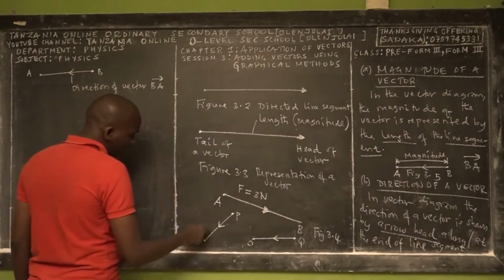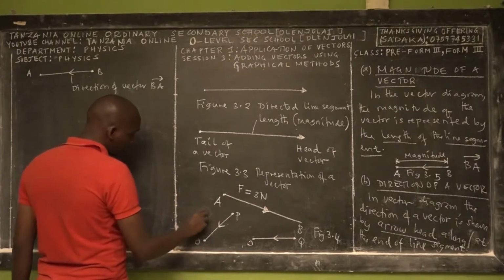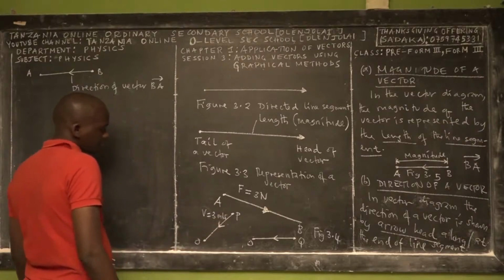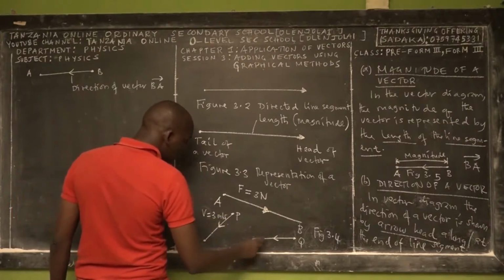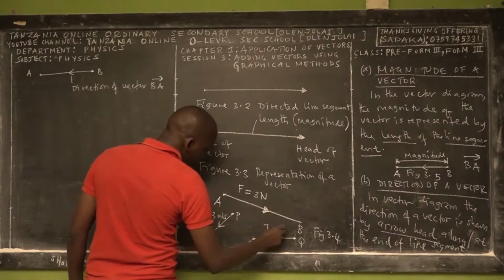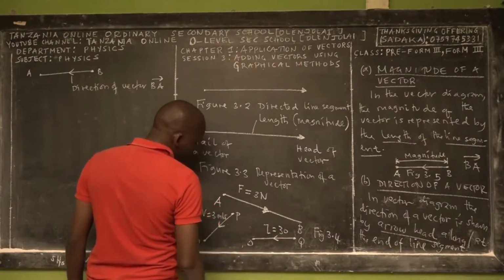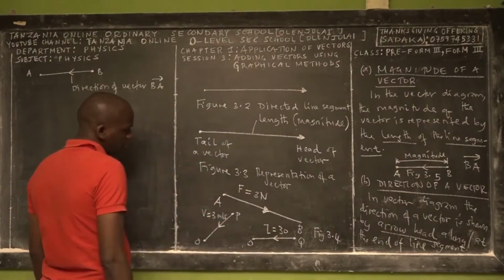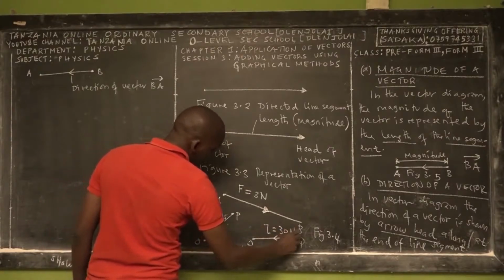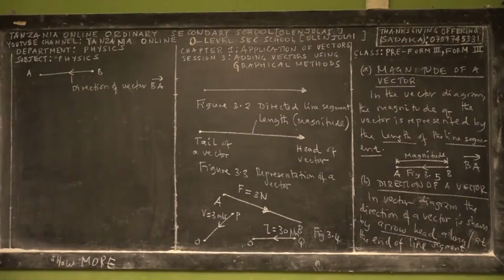Here also you can have a magnitude, let's say velocity is equal to 3 meters per second. Maybe here we have another, torque. Torque is equal to 30 Newton meters.